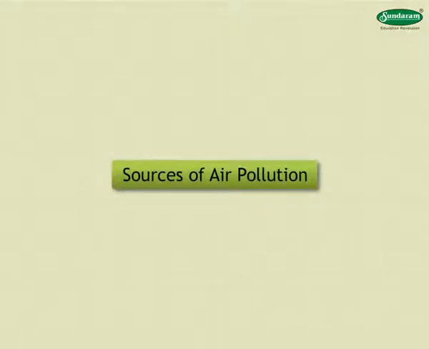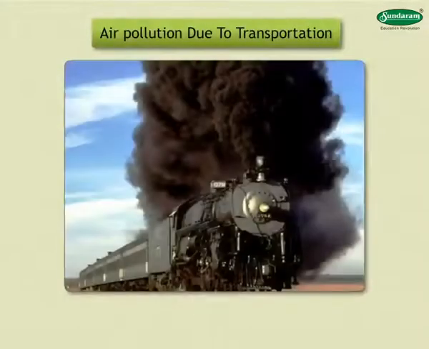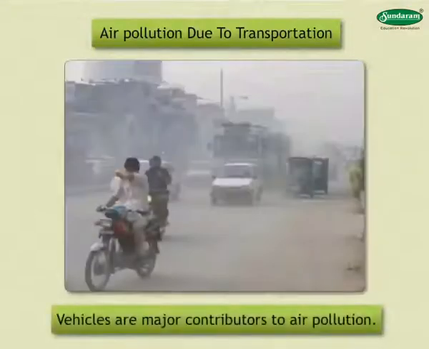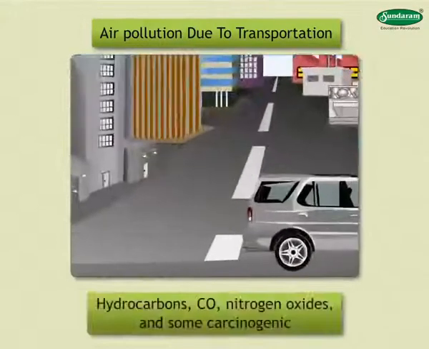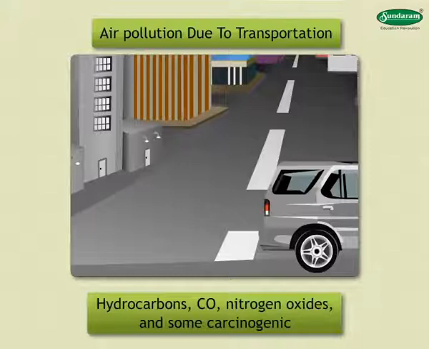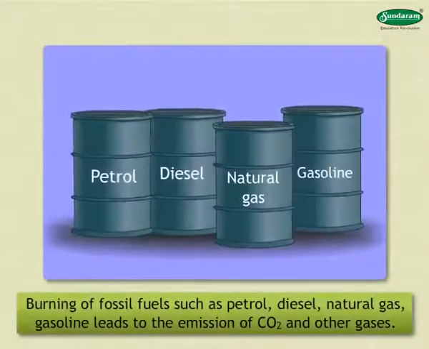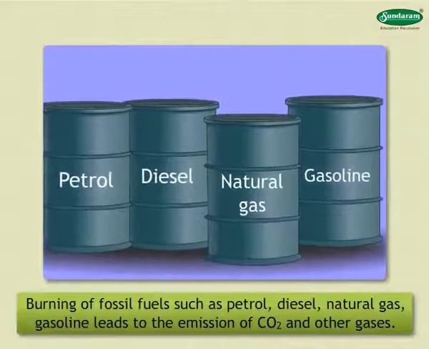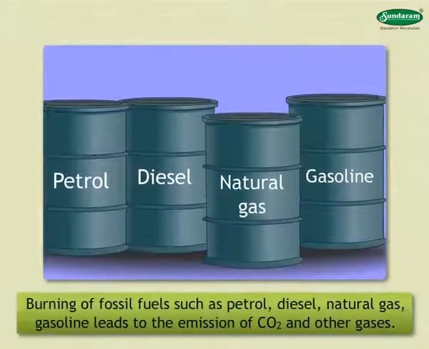Sources of air pollution. Air pollution due to transportation. Vehicles are major contributors to air pollution. More than 50% of rural air pollution is caused by vehicles. Automobile exhaust emits particulate matter, unburned hydrocarbons, CO, nitrogen oxides, and some carcinogenic organic compounds. Burning of fossil fuels such as petrol, diesel, natural gas, and gasoline leads to the emission of carbon dioxide and other gases.